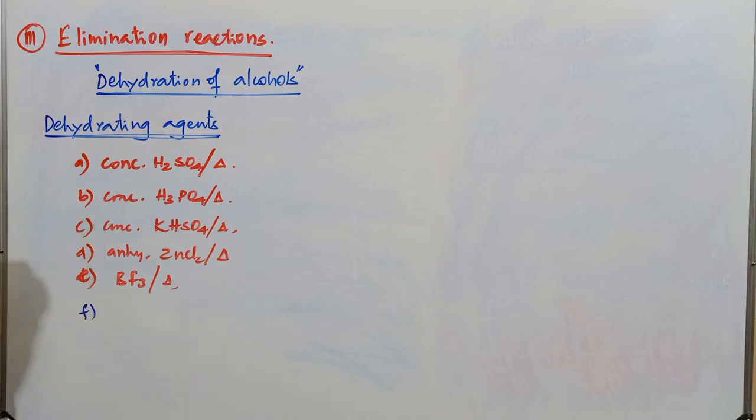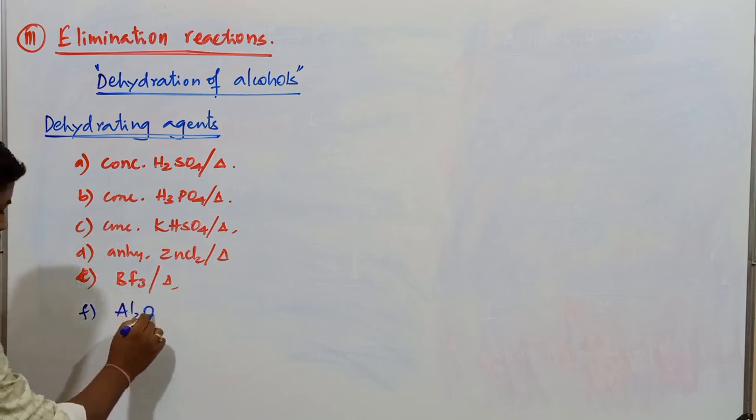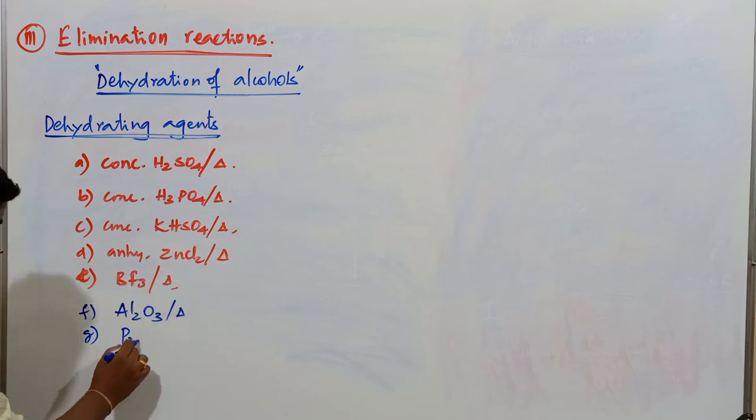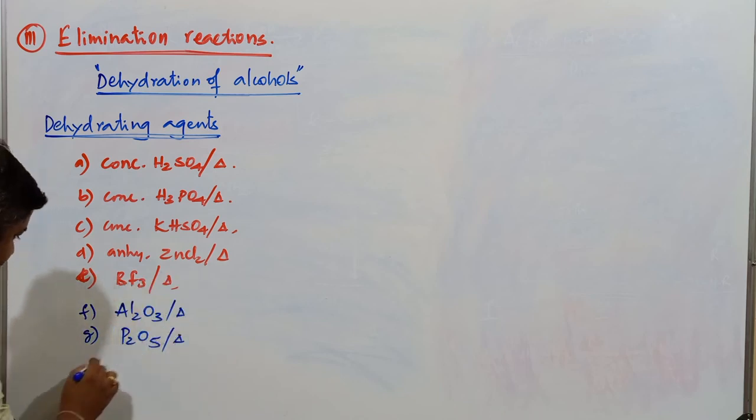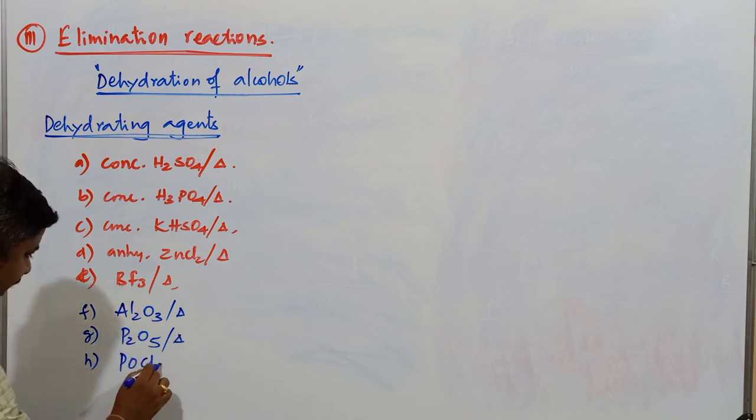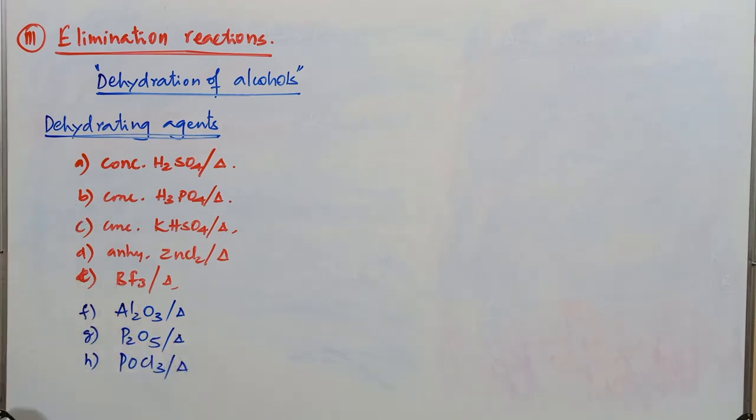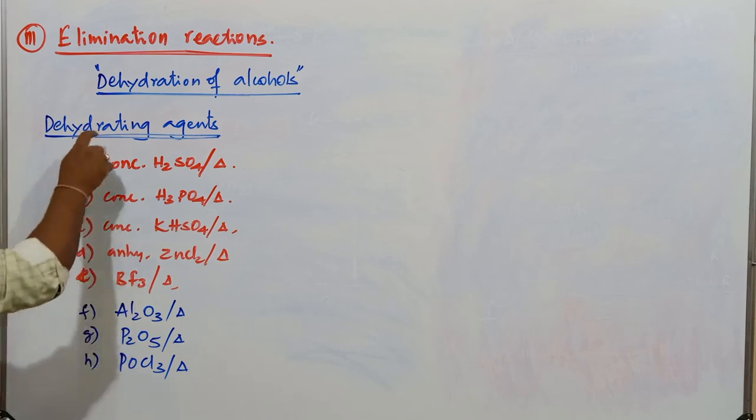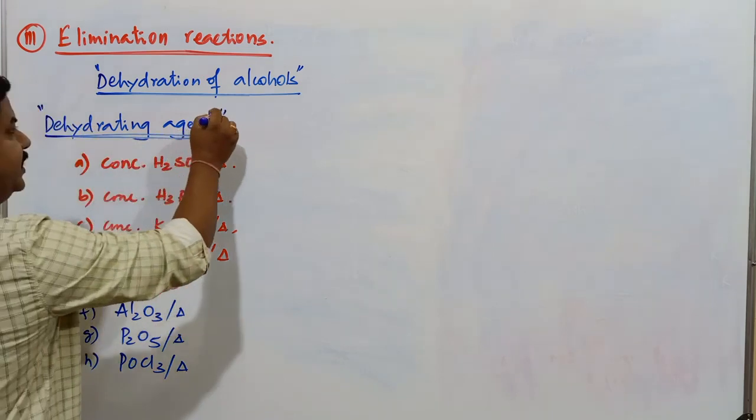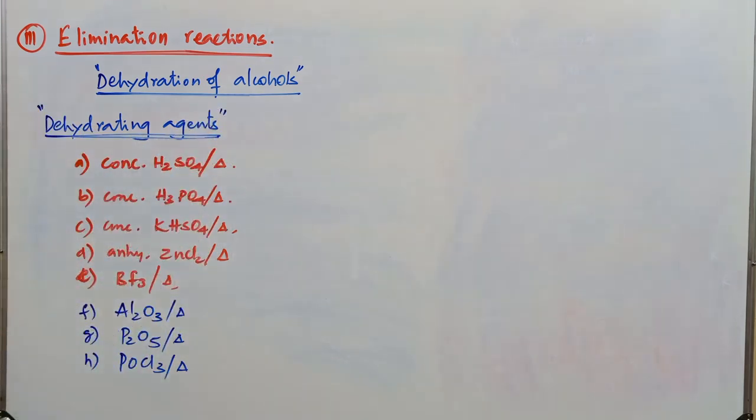Next one, it is going to be Al2O3, alumina. Next one, it is going to be P2O5, followed by heating. And next one is going to be POCl3, phosphorus oxychloride. What is the difference? Why am I writing all these different types of reagents? All these reagents are commonly called as what? Dehydrating agents. Then what is the difference in case of this particular dehydrating agent of all these reagents?